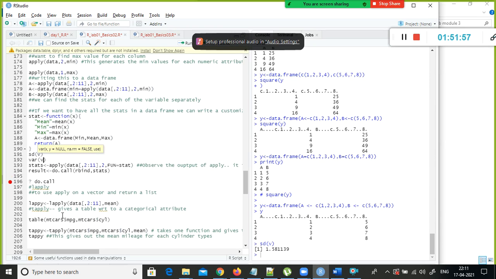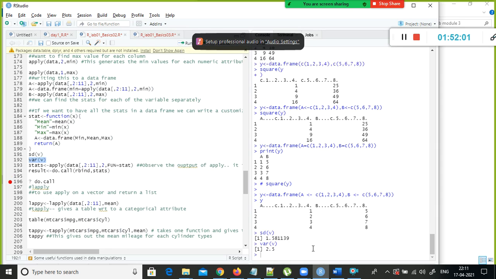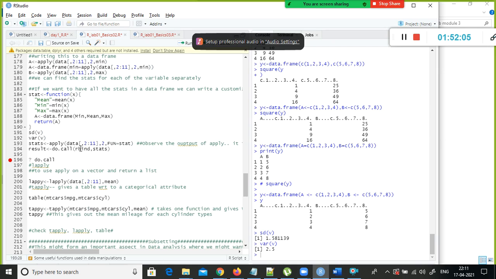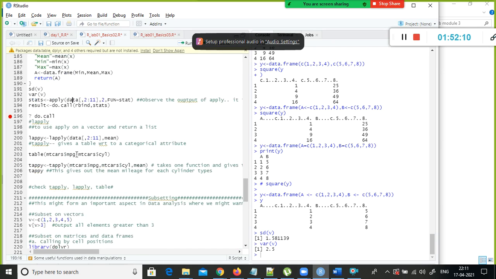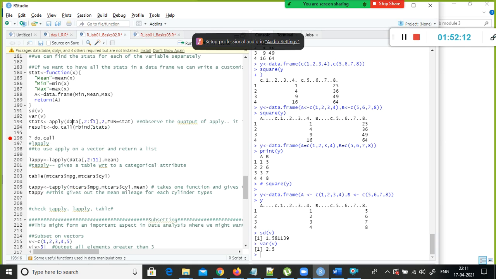Yeah, in Python also VAR is available. Here also the VAR function is available. Yes, right? So likewise you can use it. So here the apply function is also the same, but it is a little bit different. Okay, and here apply 2, 11.